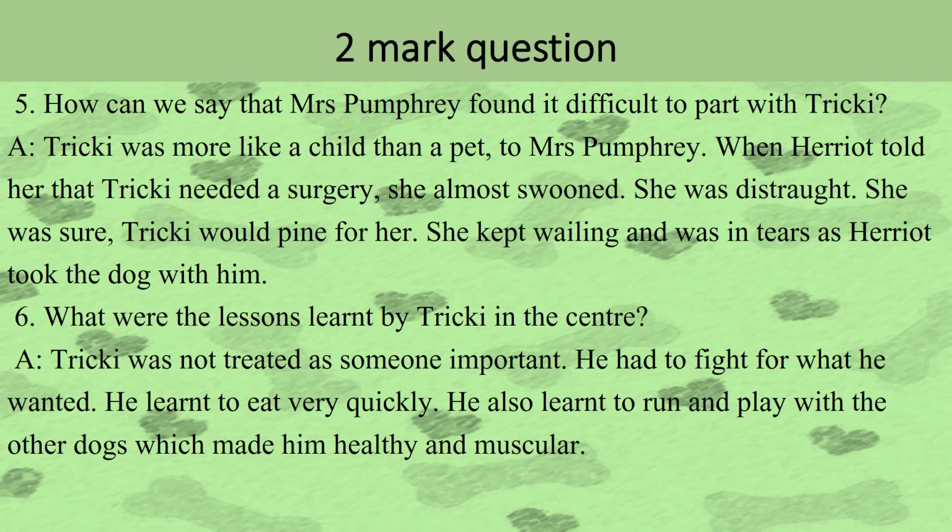Question number 6. What were the lessons learnt by Tricky in the center? In Harriet's center, where there were a lot of dogs, Tricky was treated as someone who was just as other dogs. He was not treated as someone important. He had to fight for what he wanted. He learned to eat very quickly. He also learned to run and play with other dogs, which made him healthy and muscular.